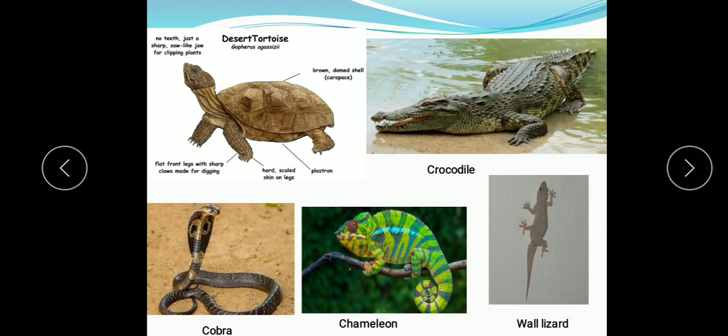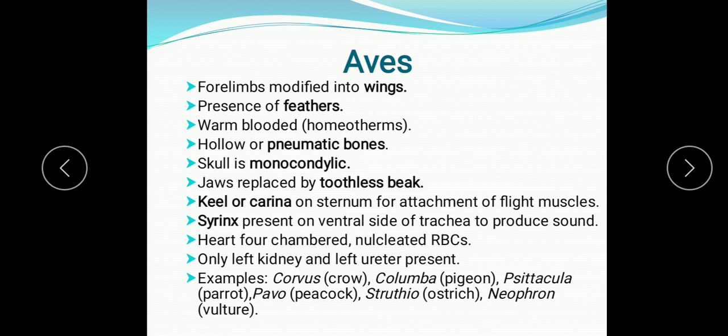And this is over class Reptilia. Now we will study the class Aves. In class Aves, these are the birds. All the birds belong to the class Aves, and birds are glorified reptiles. This is said by Huxley.